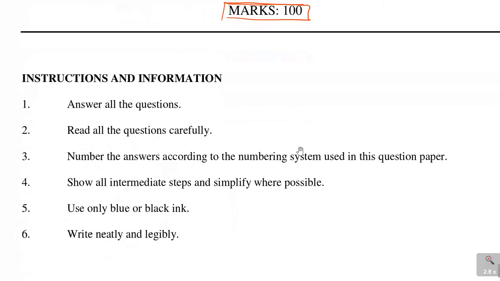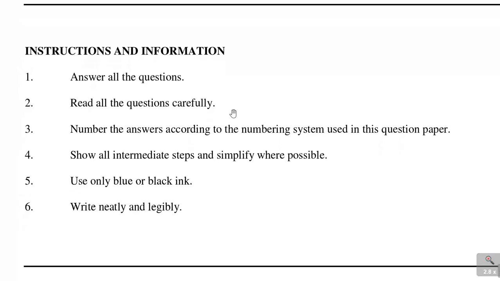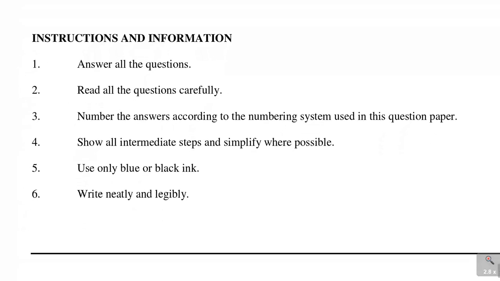And then it says instructions and information. Don't always skip this section because it is very important. It says answer all the questions, read all the questions carefully, number the answers according to the numbering system used in this question paper. So don't come up with your own numbering because they'll penalize your mark.